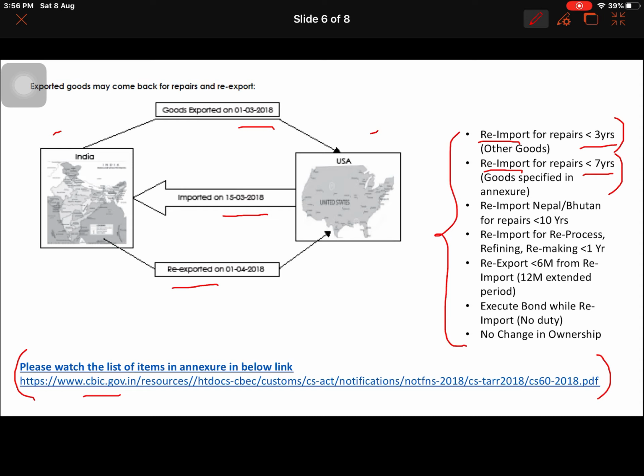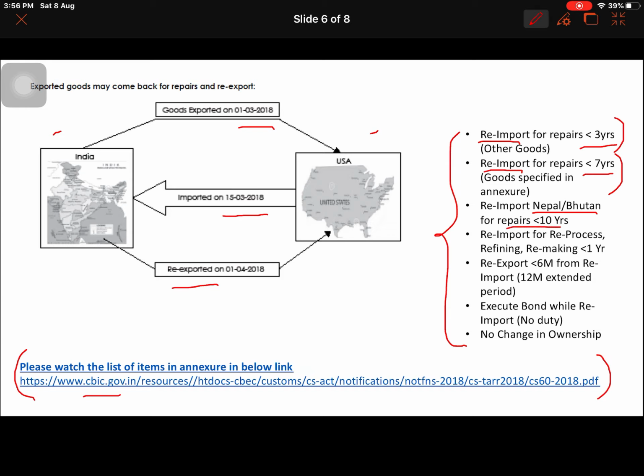In that link, if you go, you can see the list of goods, and for all those goods it is 7 years. They can be re-imported for repair, because these are the list of goods where they are giving a concession up to 7 years, because the fault may happen even after more than 3 years but less than 7 years. So the customers are a little bit safe on those goods, and for other goods it will be 3 years. And for Nepal and Bhutan, our book gives only Nepal, but the latest act I just browsed on Google gives Bhutan also.